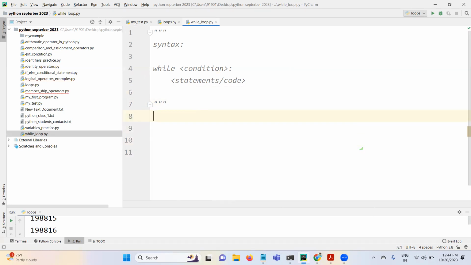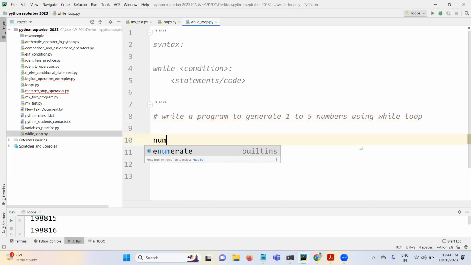So for example, write a program to generate 1 to 5 numbers using a while loop. Just think about it. Say num is equal to 1. While, what is the end range, guys? 1 to 5, right?